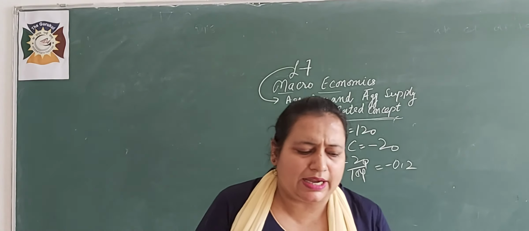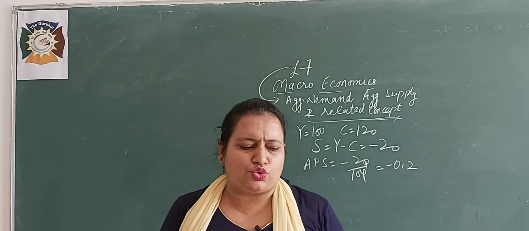Next: APC and MPC are two parameters, the value of which parameter can be greater than 1, and when? MPC is a slope. MPC is a ratio between change in consumption and change in income, delta C upon delta Y. But APC can be greater than 1.